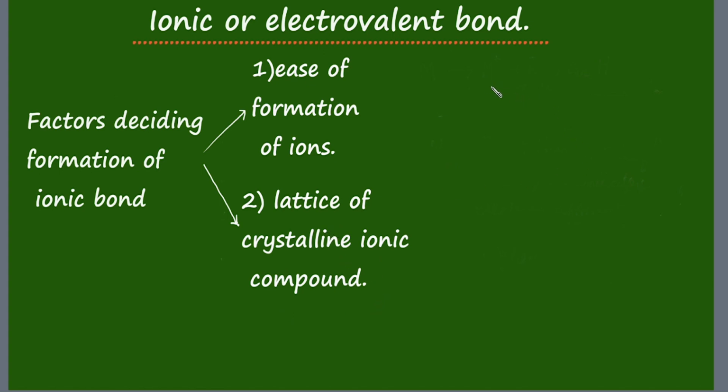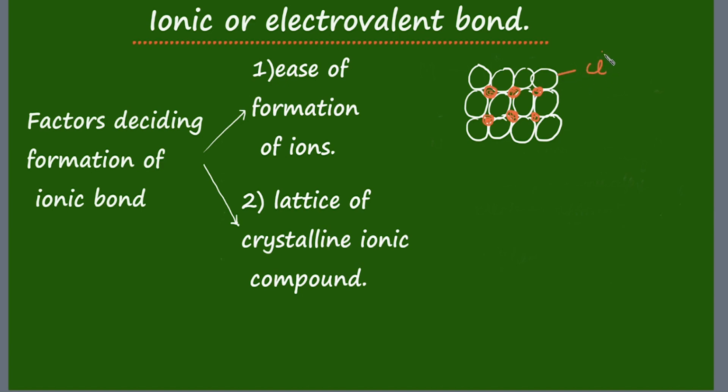Let us take the example of sodium chloride. I will just diagrammatically represent the lattice arrangement in sodium chloride. Chlorine remains as chloride ion. They are anions. Anions are larger than cations, and sodium remains as cation. So, the chloride ions remain as larger particles and sodium ions remain as smaller particles in between the chloride ions.